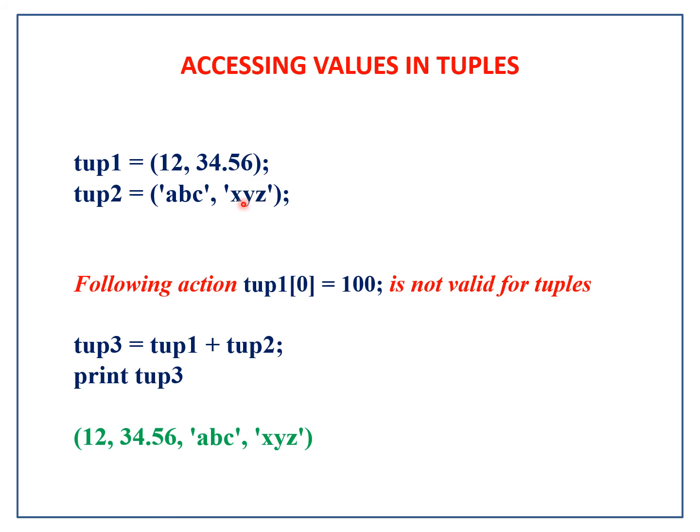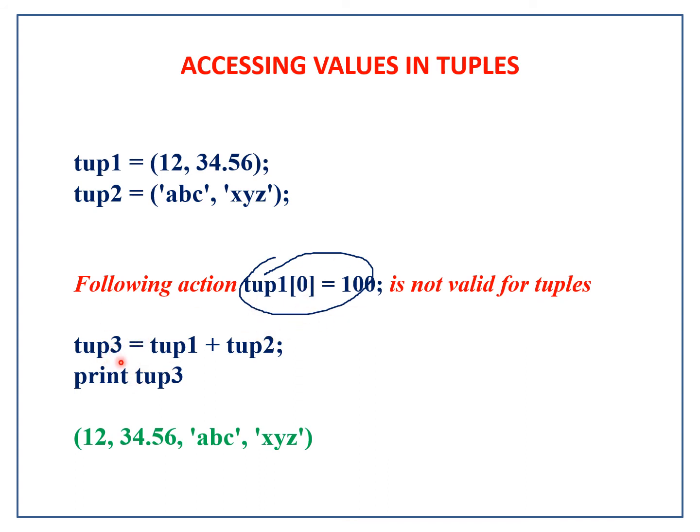When we use the syntax to update TUP1 of 0, that means 12 should be replaced with 100, this is not possible because tuples cannot be modified. So now this syntax, as you know, is not valid in tuple. Okay. So now we should compulsorily remember that tuples cannot be modified.